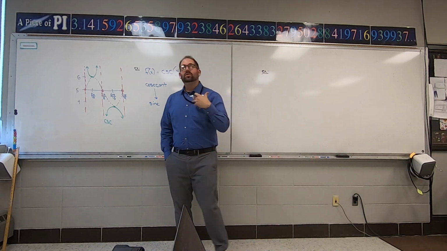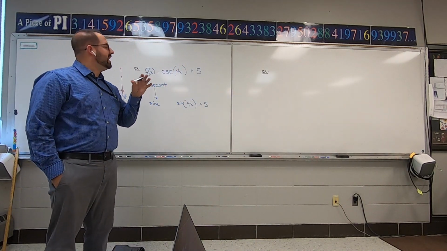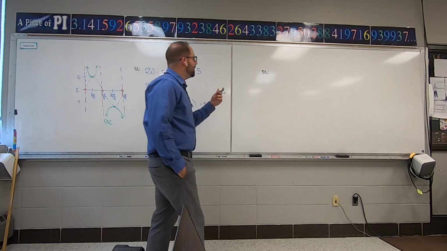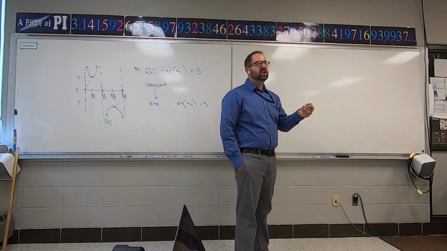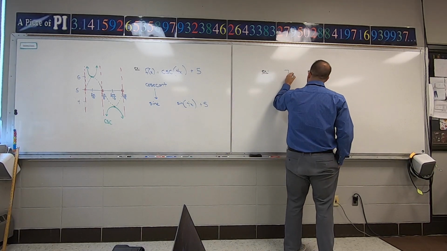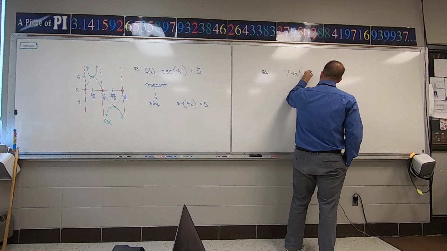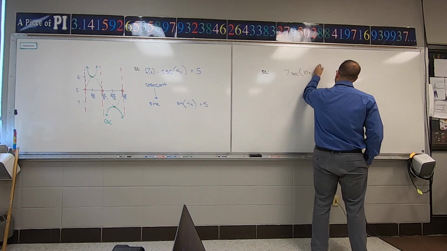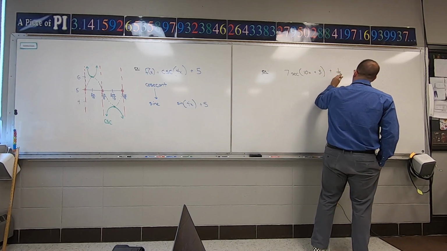Okay. All right. So let's do a secant graph now because we haven't done one of those. It's brand new. We can throw in maybe some more challenging numbers. It doesn't matter if you want to stick with easy. Okay, so 7 secant of 10x, and then a 3 and a 1/7. Let's go down 1/7.